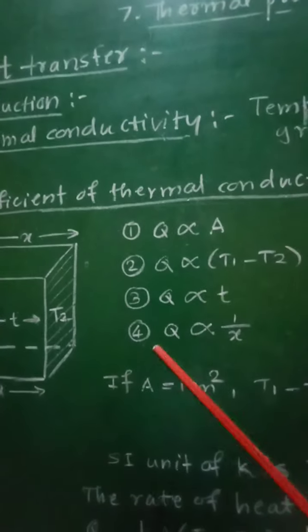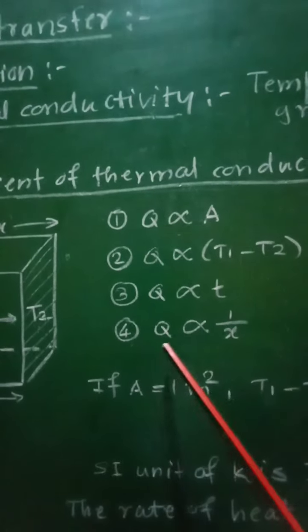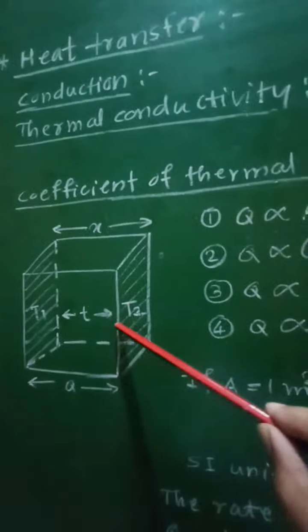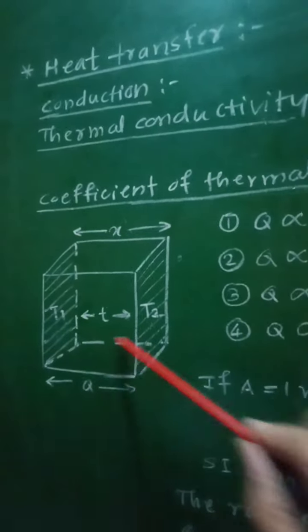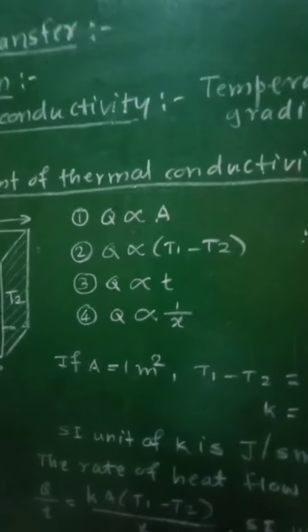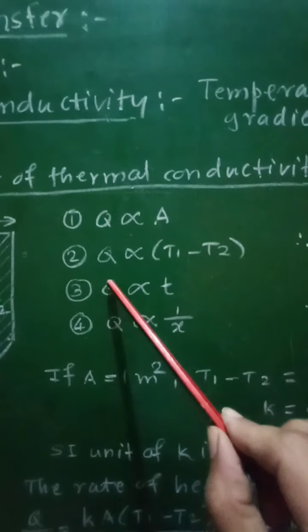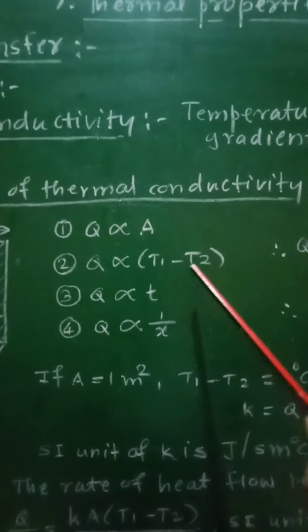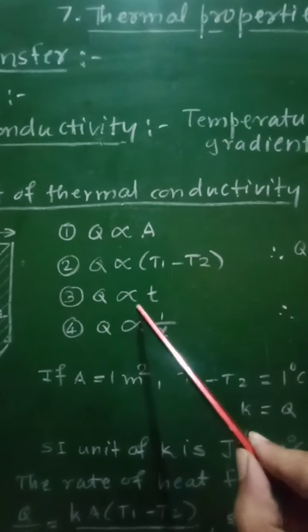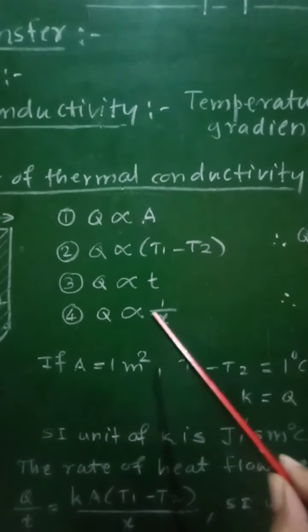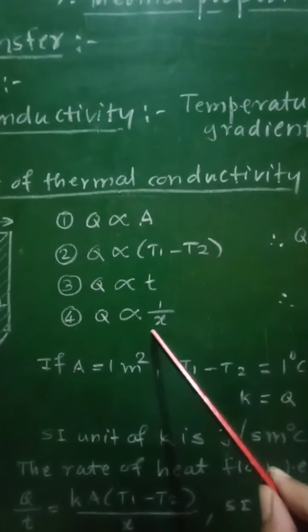Fourth, Q will be inversely proportional to the perpendicular distance between these two faces. So Q is directly proportional to A, to T1 minus T2, to time T, and inversely proportional to the perpendicular distance X between the two faces.